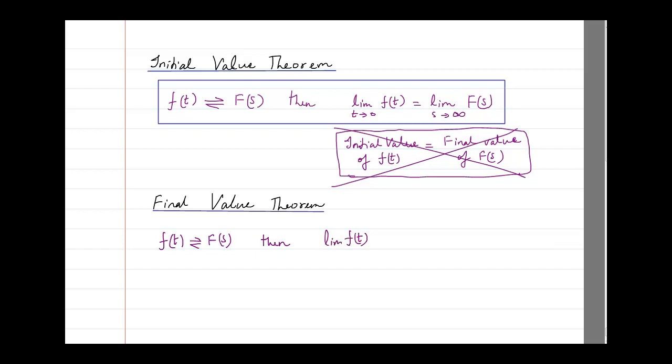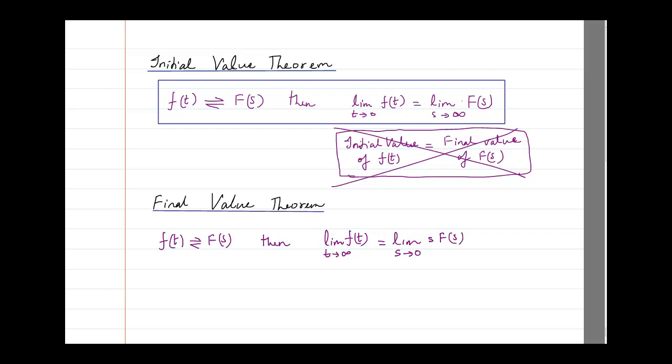By putting limit t tending towards infinity. Well, you can do that, or what you can do is you can find out the limit s tending towards 0 of s F of s.